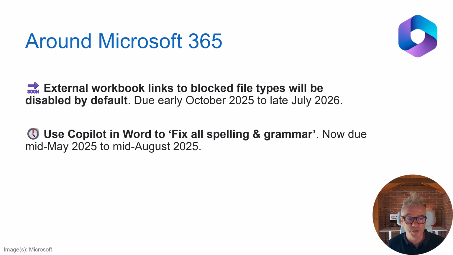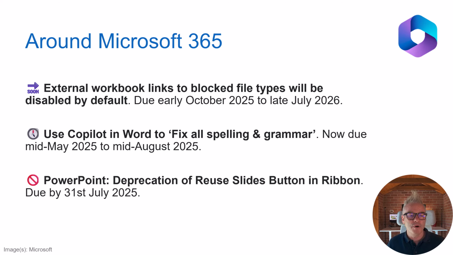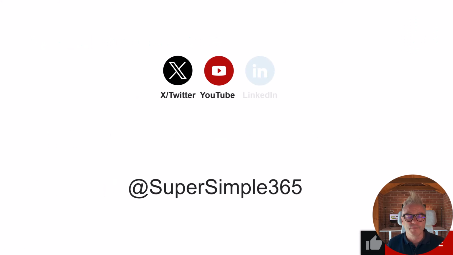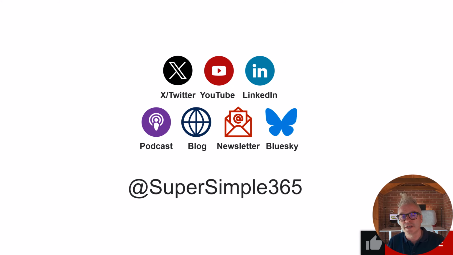Okay, let's see if I can get through this one. Use Copilot in Word to fix all spelling and grammar. So just the ability to highlight everything on your page, all the little suggestions, and just tell it to fix everything. Mid-May to mid-August. And PowerPoint, the deprecation of the reuse slides button on the ribbon. So that feature is going. And it seems Microsoft aren't messing about with these old features that people aren't using. People don't use them, they're getting rid of them. And I guess it means that they don't have to keep maintaining them if they're not used. So that's going.